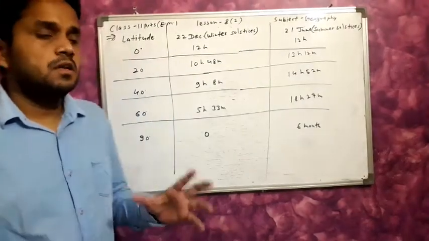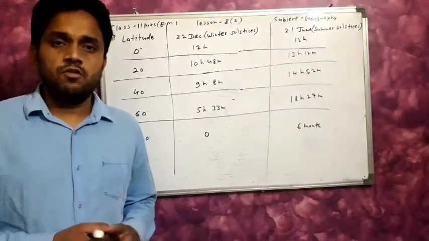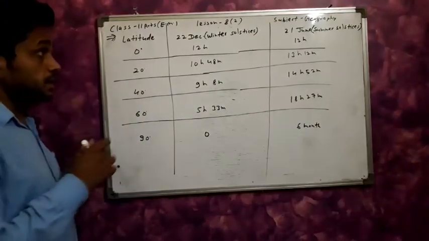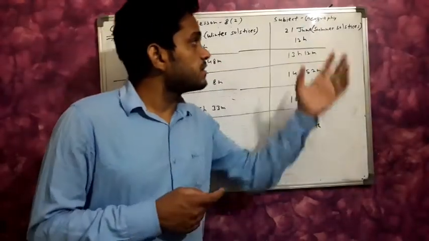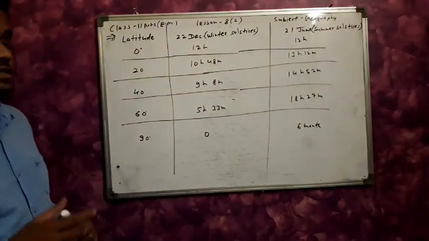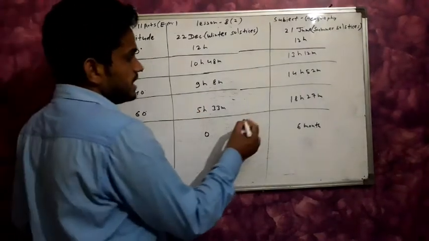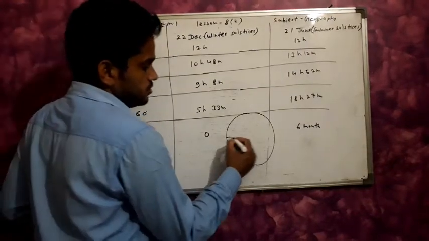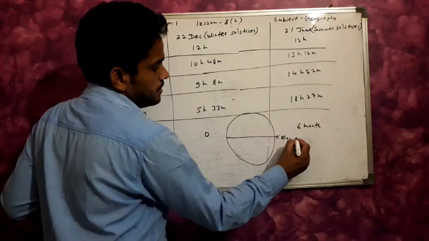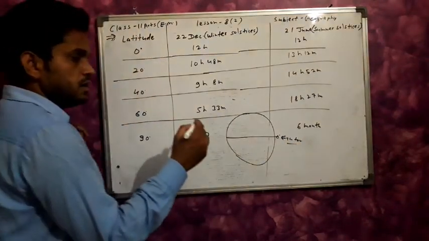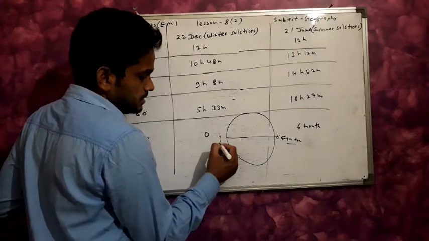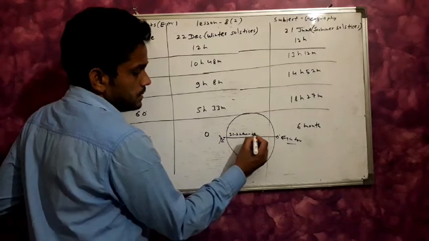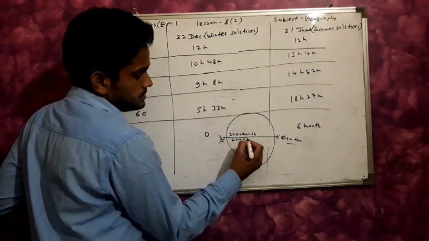Here we discuss the day period in the northern hemisphere. In the northern hemisphere, the times are the winter solstice and the summer solstice. In the basic part we studied this: approximately 0 degrees is known as the equator, and on the equator the sun's rays are vertical on 21-22 March and 22-23 September.